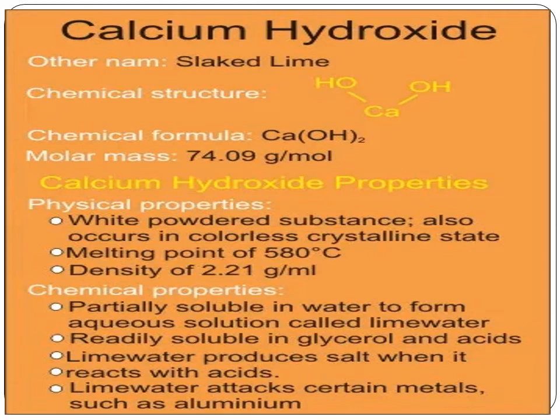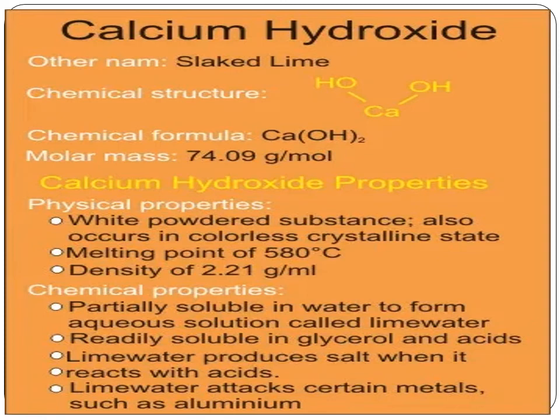When carbon dioxide is passed through lime water, it turns milky due to the formation of calcium carbonate. On passing excess carbon dioxide, the precipitate dissolves to form calcium hydrogen carbonate. Milk of lime reacts with chlorine to form hypochlorite, a constituent of bleaching powder.